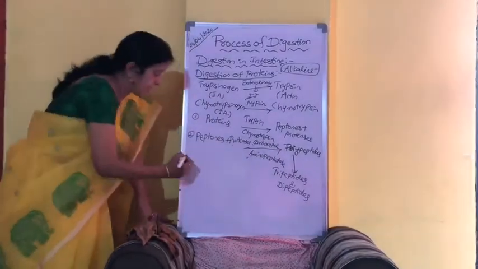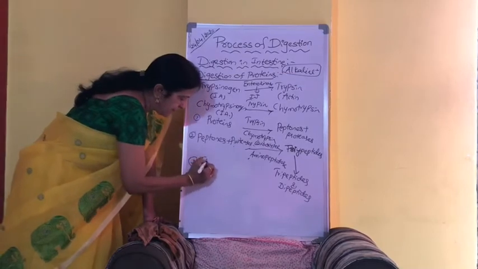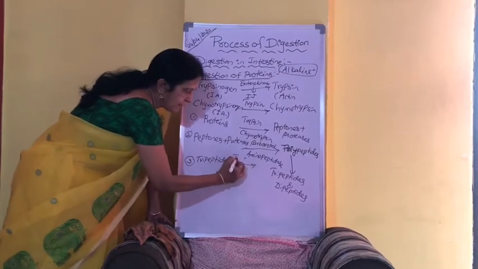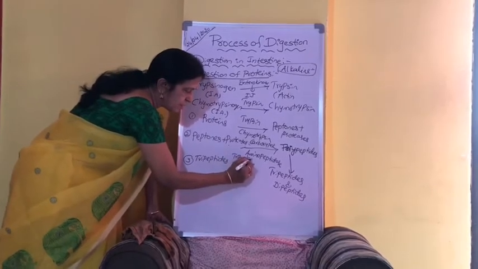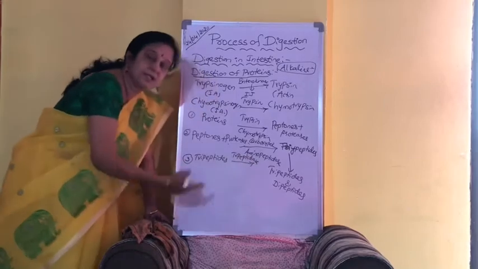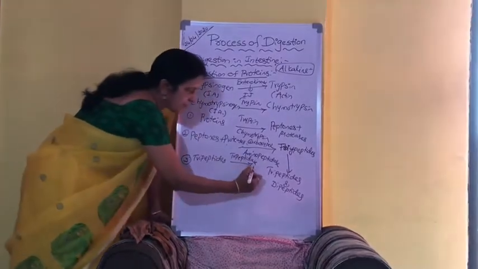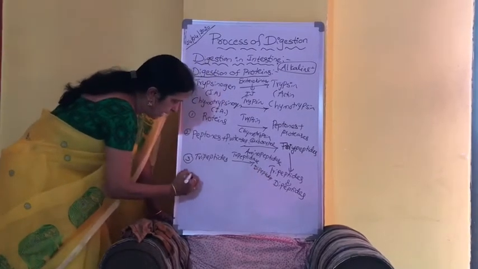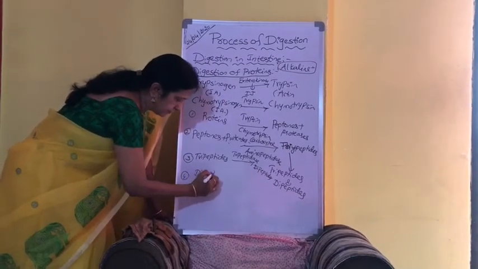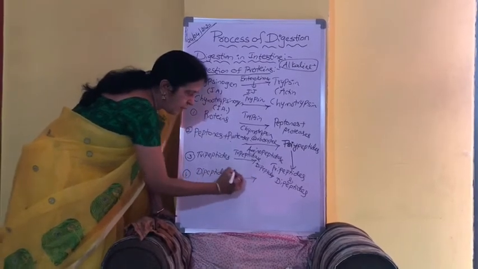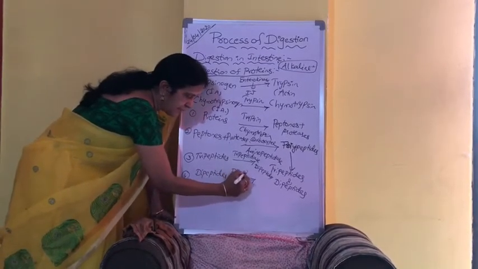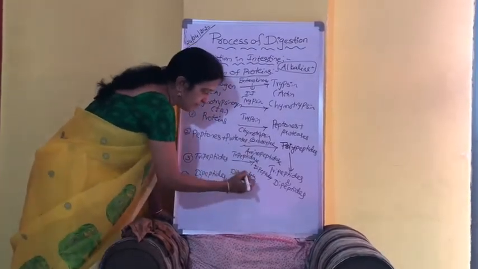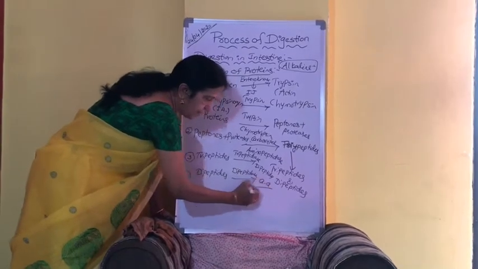Then what will happen? Third one. Tripeptides will be acted upon by one enzyme called tripeptidase. Do you remember where this is present? In the intestinal juice, and it converts them into dipeptides. And dipeptides will be acted upon by the dipeptidase enzyme present in the intestinal juice and converted into amino acids.